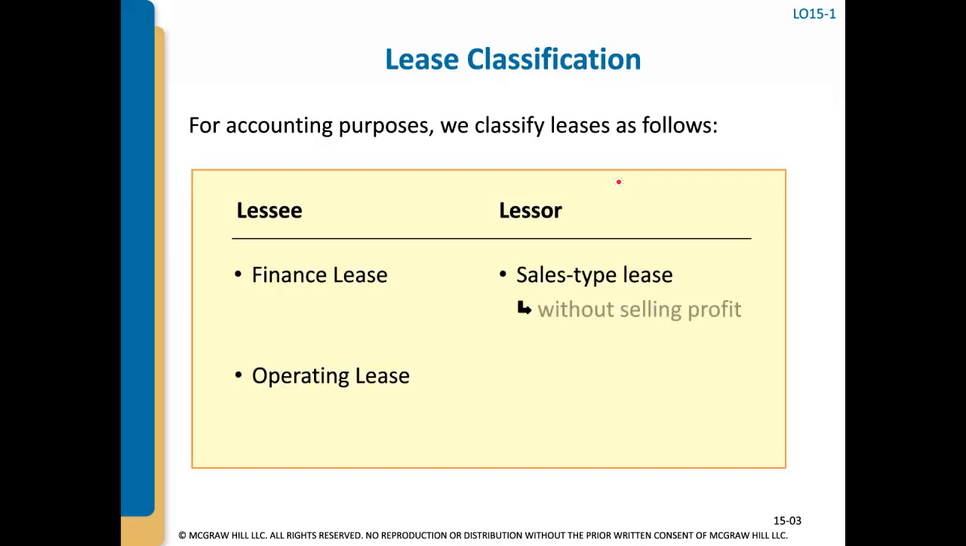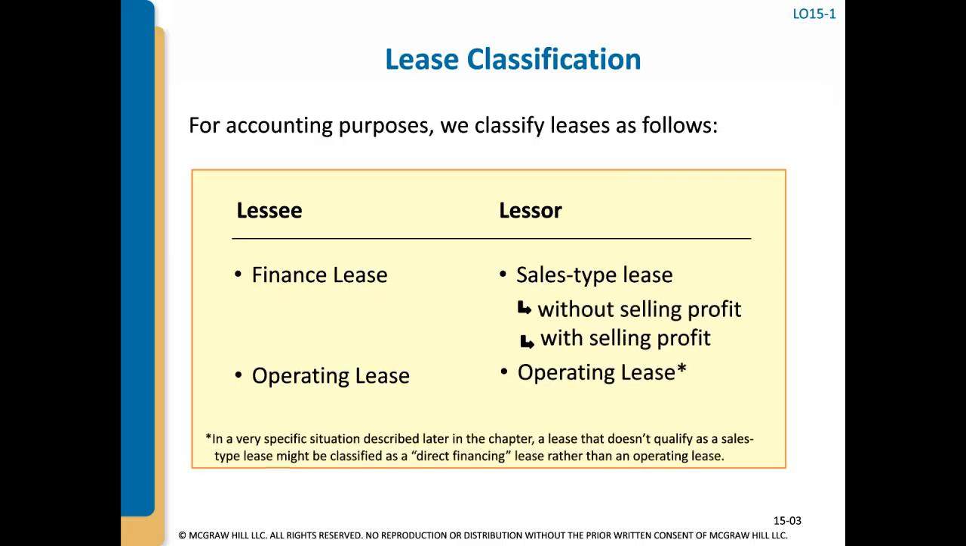There are two types of leases in accounting. There's a finance lease and an operating lease. And for the lessee, there's the finance and operating. The lessor, when there's a finance lease, has a sales type lease or an operating lease. The sales type lease, just like if you were to make a sale, you can make a sale with a profit and you can make a sale without a profit. The sales type lease is the same thing. You can have two different scenarios with the sales type lease.